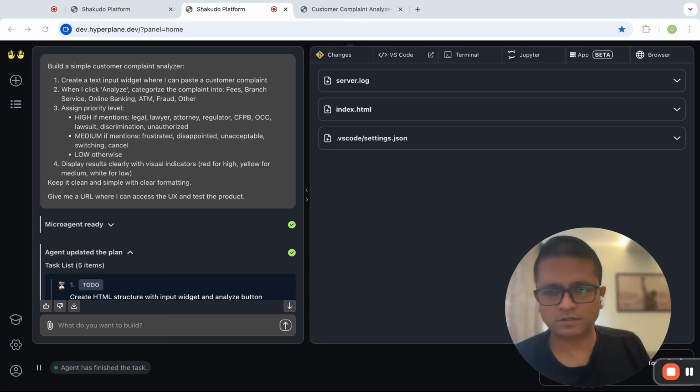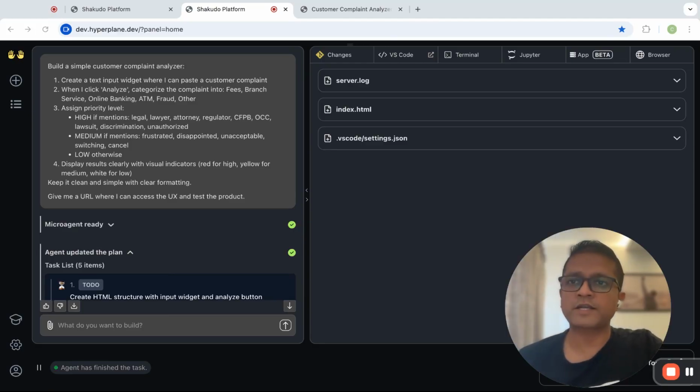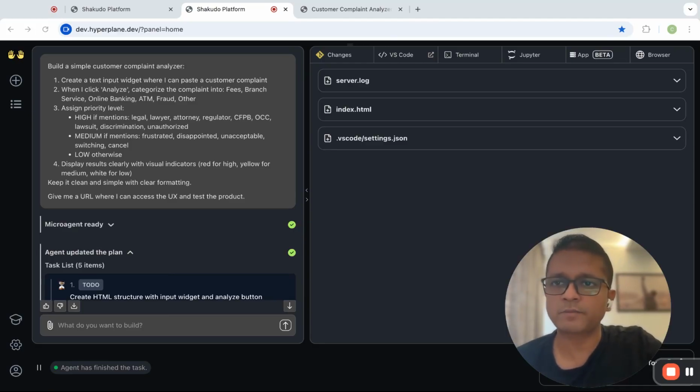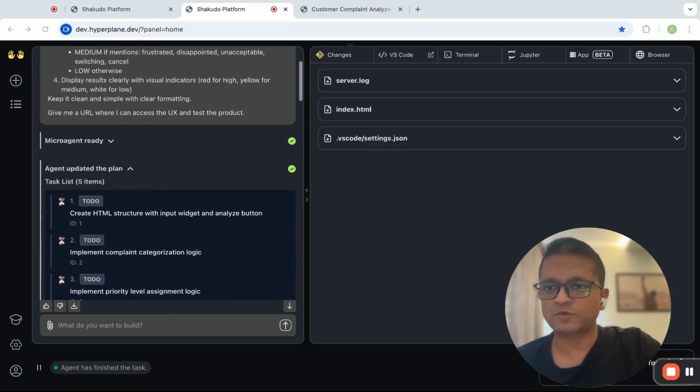I want a customer complaint analyzer, and it should take the complaints as text input. On my command, it should be able to prioritize them as high, medium, or low. At the same time, it should be able to categorize which category the complaint falls in. I also want a UI on which I can test this out. And my idea is that if it works, I can always take it to my code base. So let's see how OpenHands works on it.